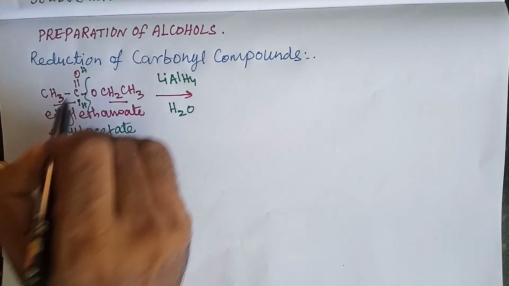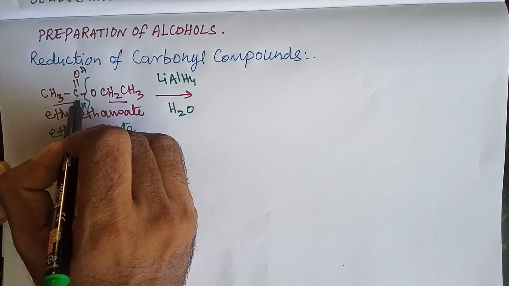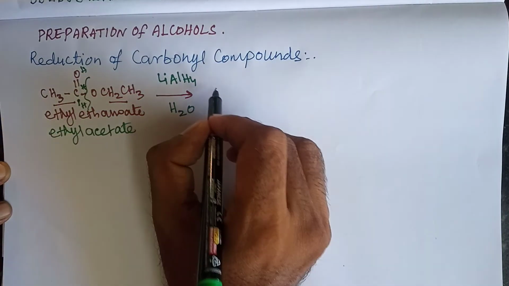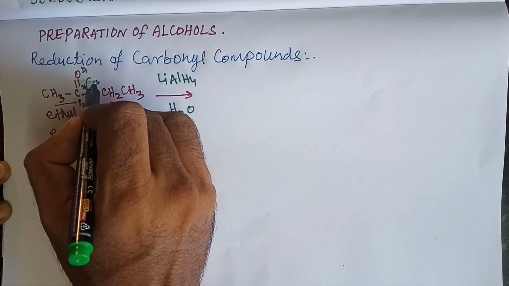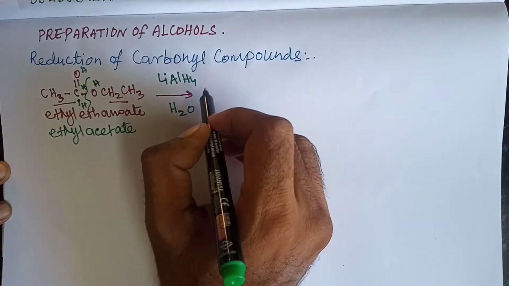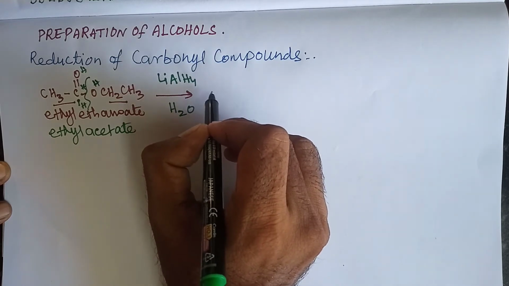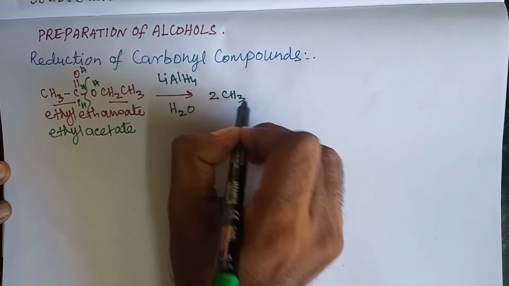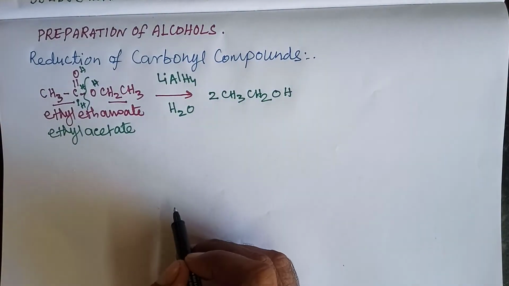For balancing the valency of carbon, one hydrogen is also added from water, one proton from the water molecule. It gives 2 moles of ethanol, 2 moles of CH3CH2OH.